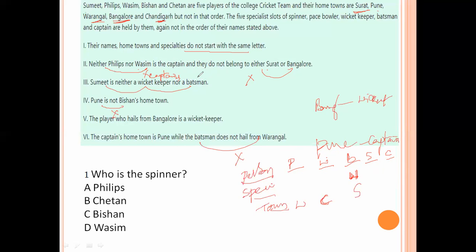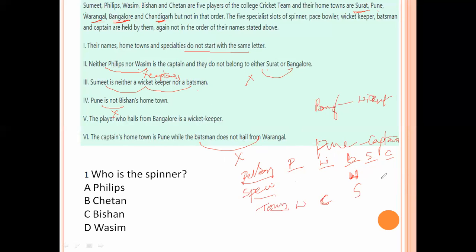Now here you see that. Sumit is neither a wicket keeper nor batsman. Already the Bangalore person belongs to wicket keeper. Next, the captain is Pune. The Pune person is captain.